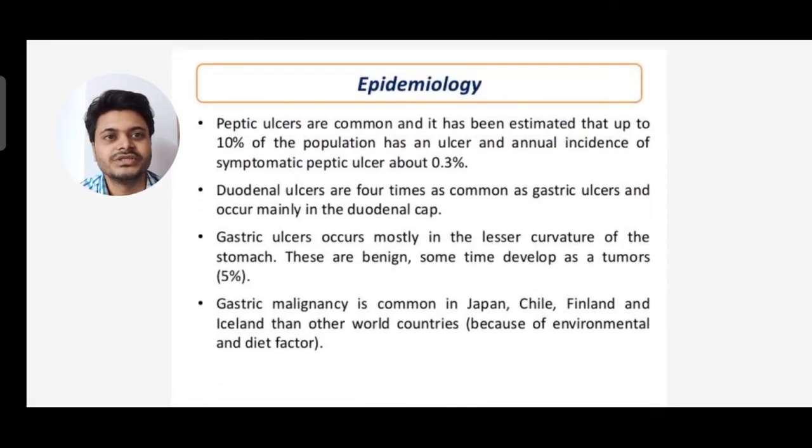Next is epidemiology. Peptic ulcers are common, and it has been estimated that up to 10% of the population has an ulcer, and the annual incidence of symptomatic peptic ulcer is about 0.3. Duodenal ulcers are 4 times as common as gastric ulcers, and occur mainly in the duodenal tract. Gastric ulcers occur mostly in the lesser curvature of the stomach. They are benign but sometimes develop into a tumor, with a 5% chance. Gastric malignancy is common in Japan, Chile, Finland, Iceland and other countries because of environmental and diet factors.